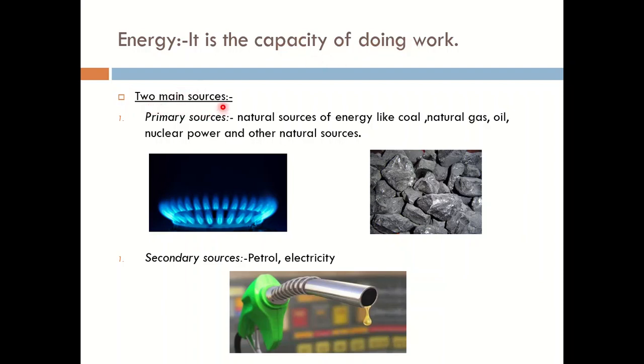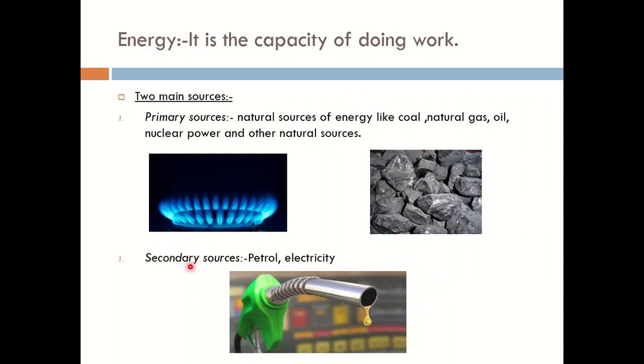Two main sources of energy: there are two main sources of energy, primary sources and secondary sources. So what are the primary sources? The sources of energy that we obtain from nature are known as primary sources. Natural sources of energy like water, wind, coal, natural gas, oil, nuclear power and other natural sources like the sun. So these all are the primary sources of energy.